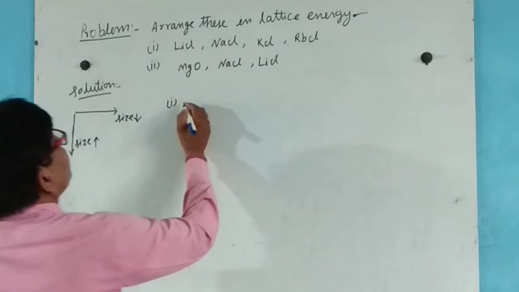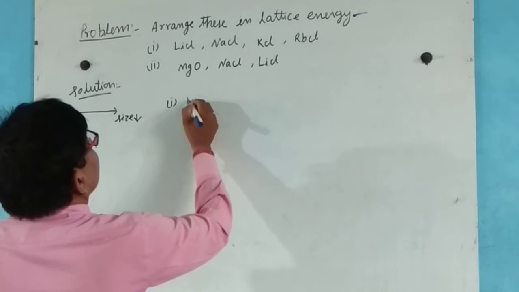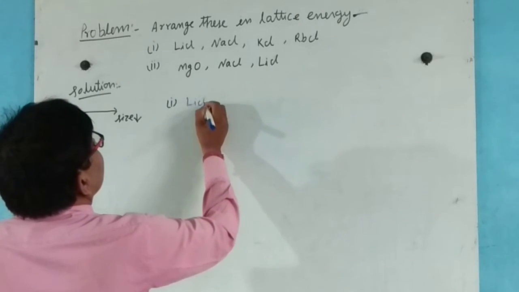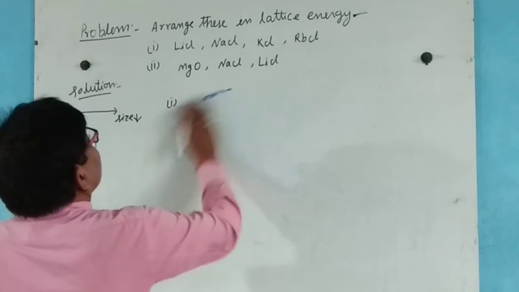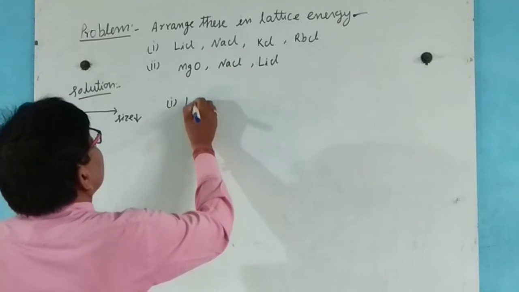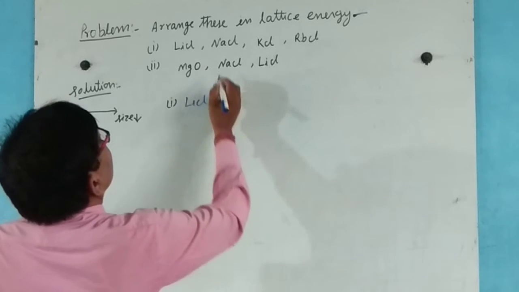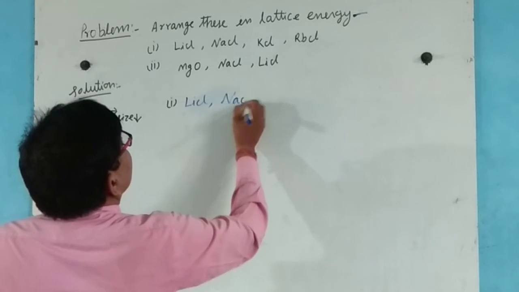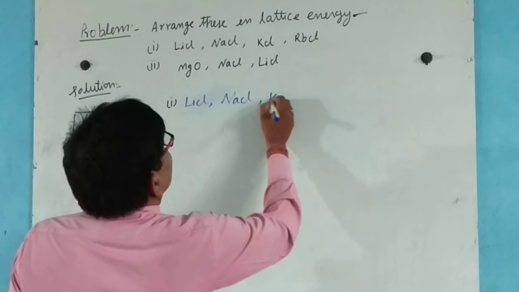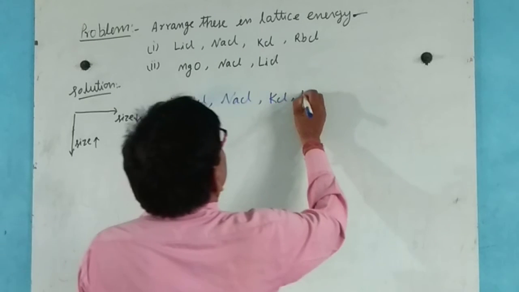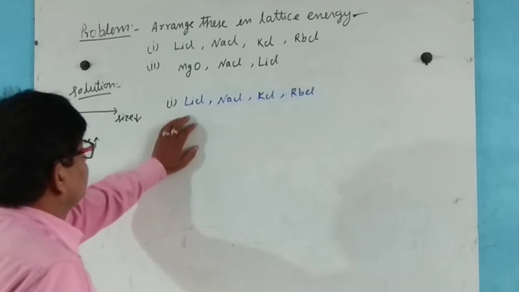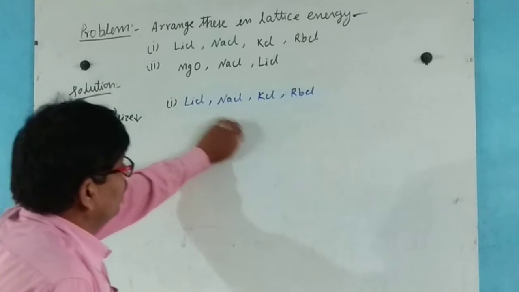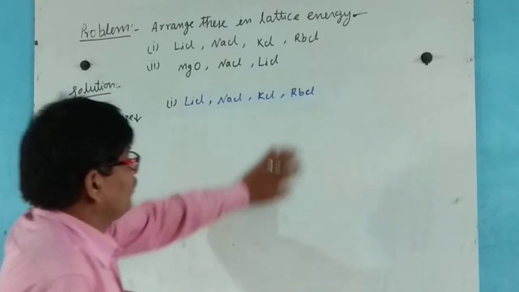First, lithium chloride, sodium chloride, potassium chloride, rubidium chloride.